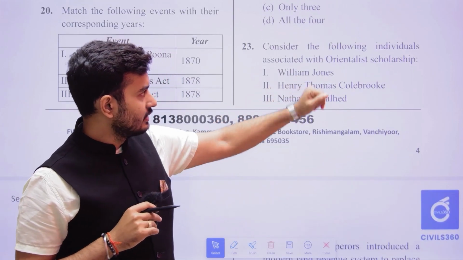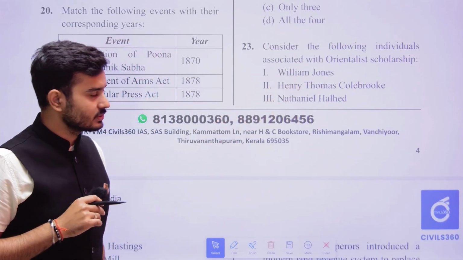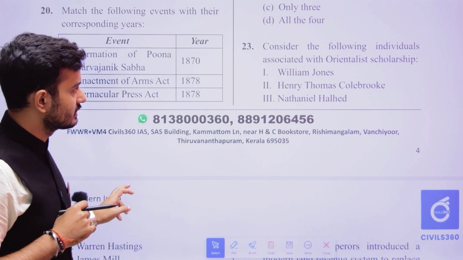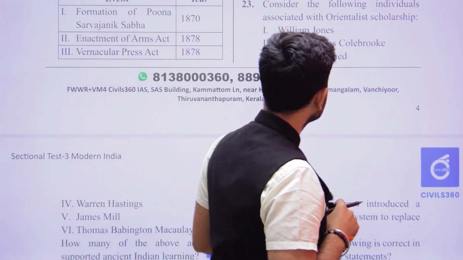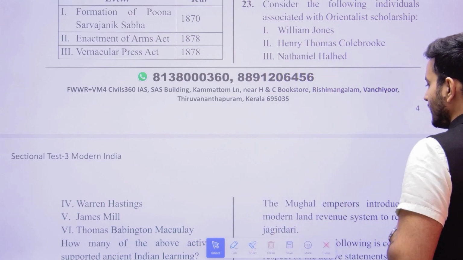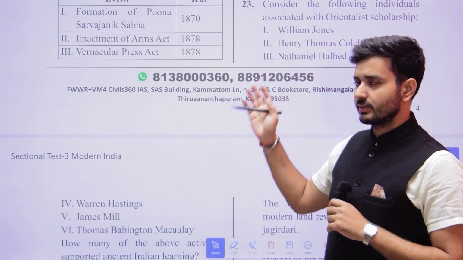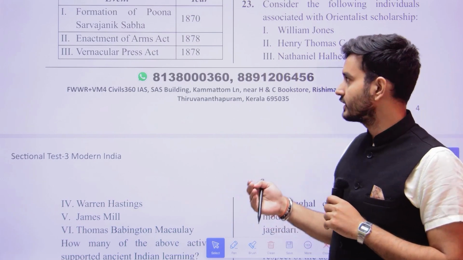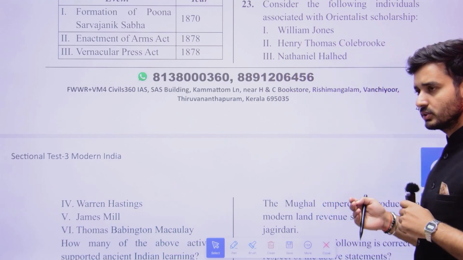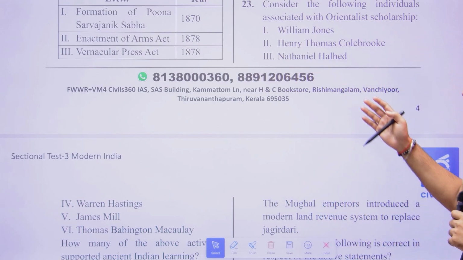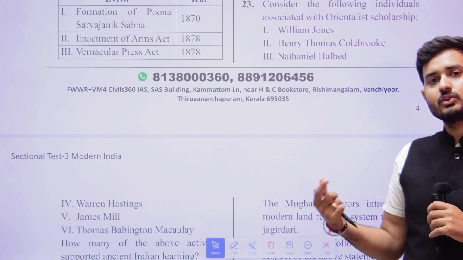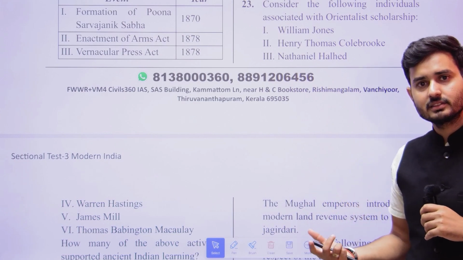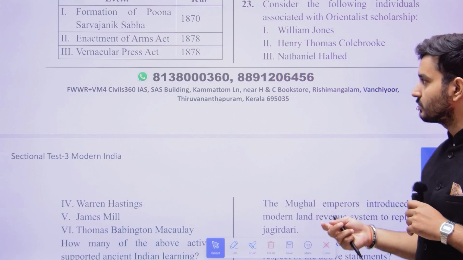The next one: which of the following individuals were associated with the Orientalist scholarship? William Jones, Henry Thomas Colebrooke, and Nathaniel Halhed. Right now, we just looked into it. William Jones was a person who founded the Asiatic Society of Bengal. Henry Thomas Colebrooke was also an Orientalist, and Nathaniel Halhed was also an Orientalist who translated many Sanskrit and Persian texts, and he was a supporter.